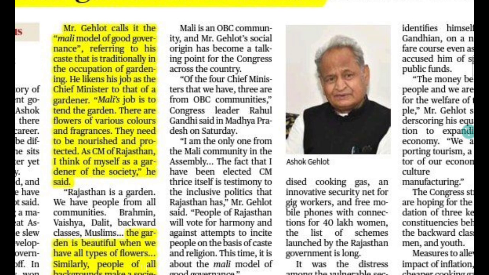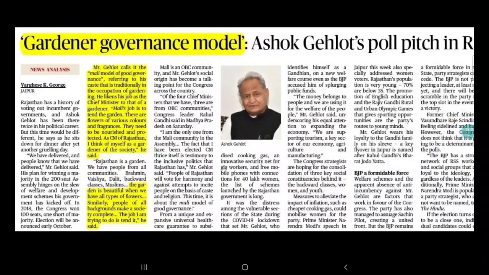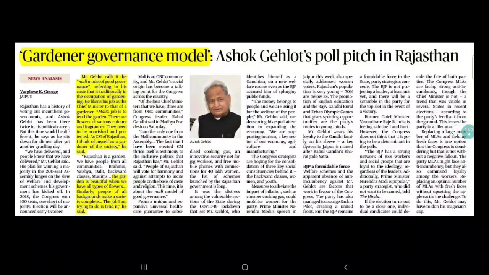Similarly, you can use this in your GS paper 1 and GS paper 2 as a way forward while talking about social issues or vulnerable sections, and what the role of the state is. Let's say there is a question linking the role of the state and vulnerable sections. You can write in the conclusion about the Gardener model of good governance. Okay, I hope you are getting it. This is how you need to bring value addition, and this is how the PubEdpedia magazine helps you in your public administration optional.